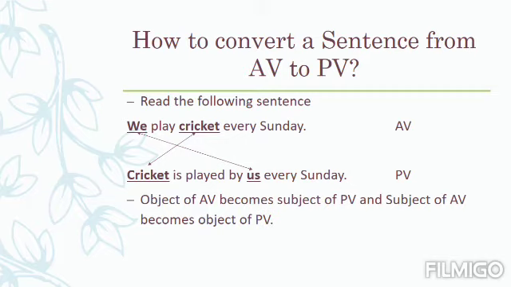The first thing which is very clearly visible to you is that if you want to transfer the active voice pattern into the passive voice, the object of the active voice becomes the subject of the passive voice, and the subject of the active voice becomes the object of the passive voice. This is the first and foremost thing that you should attain.